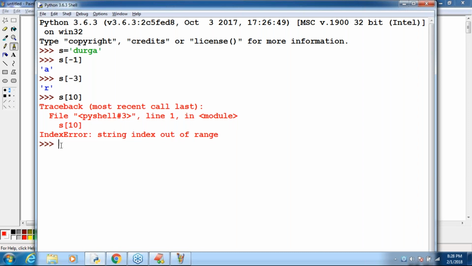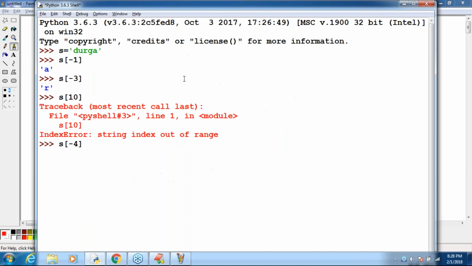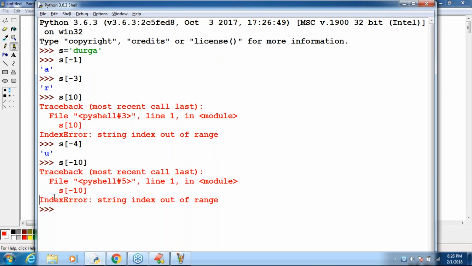Similarly, S of minus 4. What is the answer? Minus 4 index is available or not? Yes, that's why happily we are going to get the corresponding output. S of minus 10. Do you have minus 10 index? Not there. So immediately what you are going to get? IndexError, string index out of range. So what is the meaning of index, what is the positive index, what is the negative index, what is the index error? Clear, right? This is the story about index.